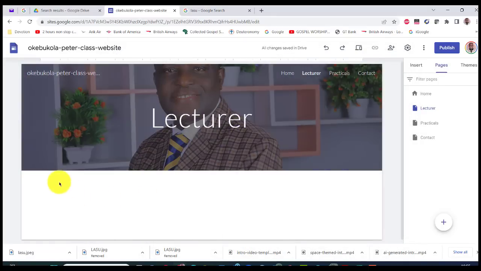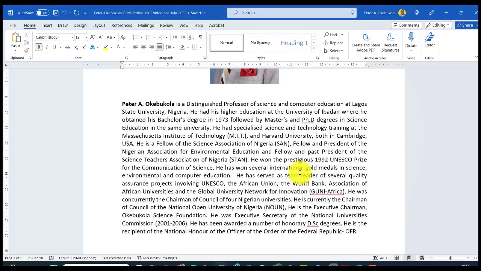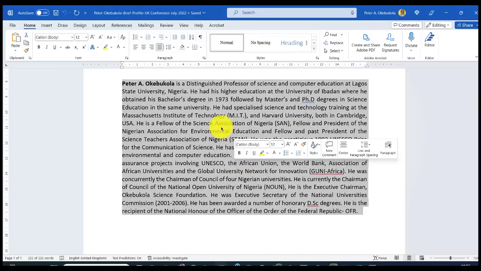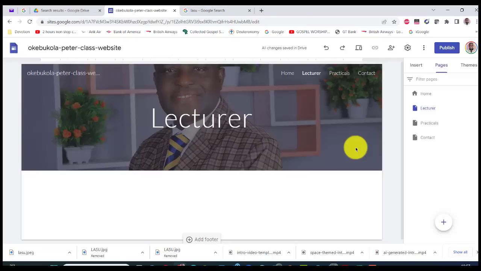But you can then put your biodata. I'm going to do that. Let me just search for my biodata and put it here. Yeah, so I have some old biodata here. Let me just copy it. You copy and then we'll take it to the other place and paste.